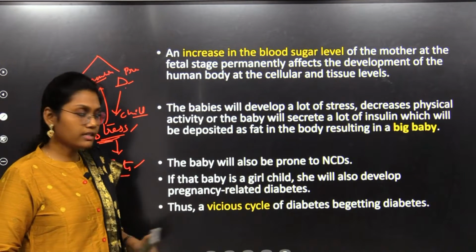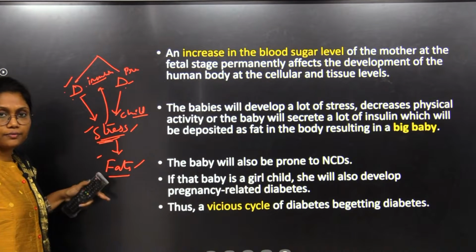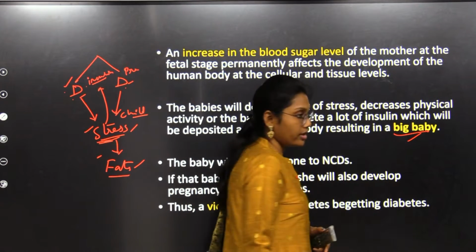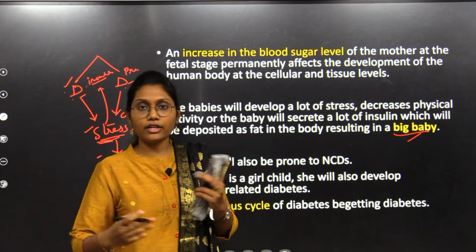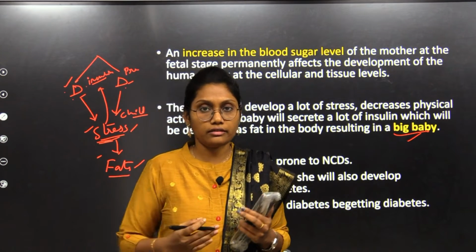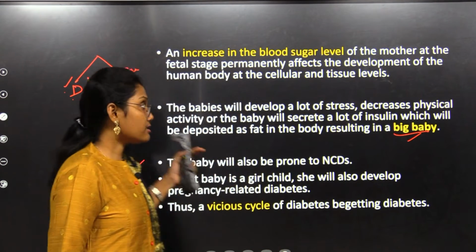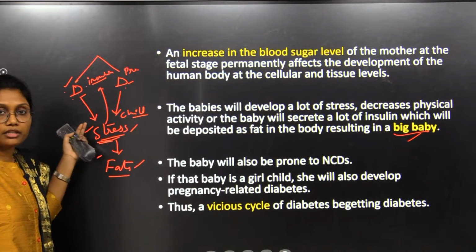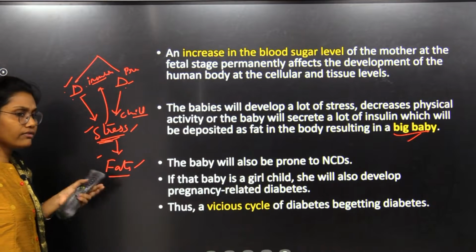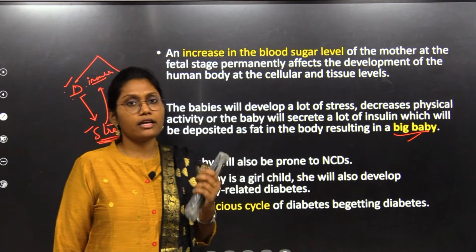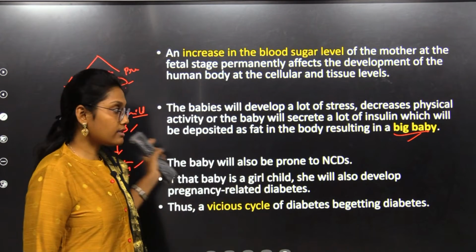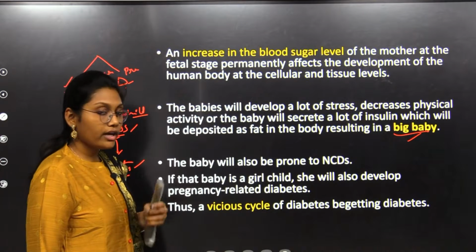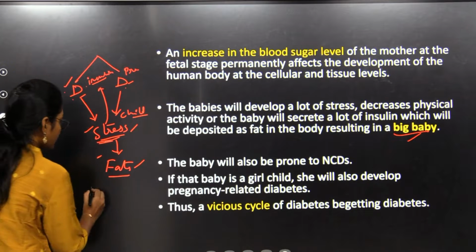After the birth also, that cycle will continue in that child, and that results in the existence of the big baby. Means what? The obesity of that generation would go up further. That is the basic reason behind the obesity and forming the big babies in these recent days. We are seeing so many big babies like that, right? Most of the reasons are this. So what can we do now? To avoid such scenarios, there are some